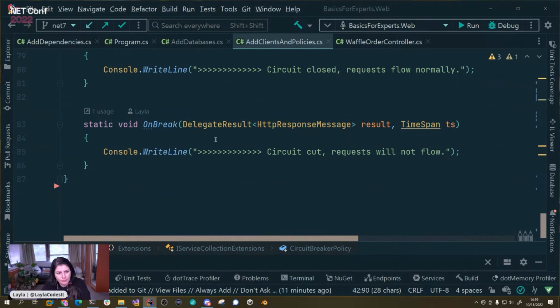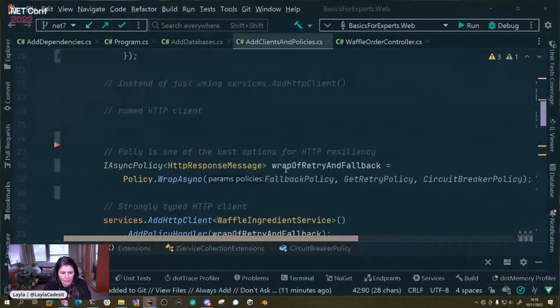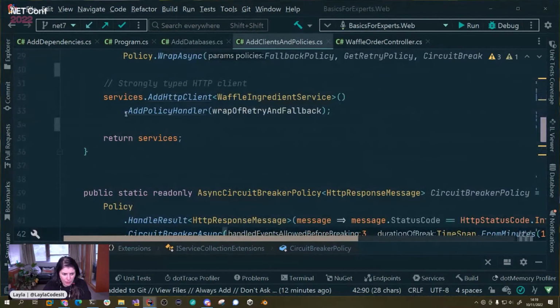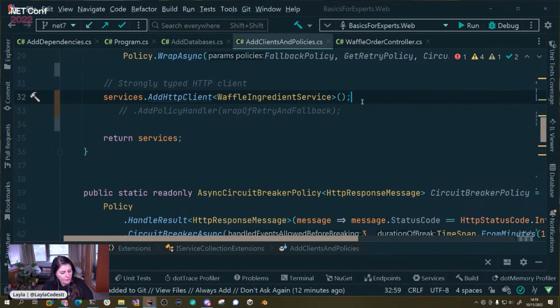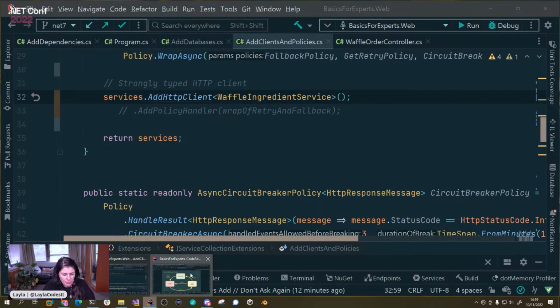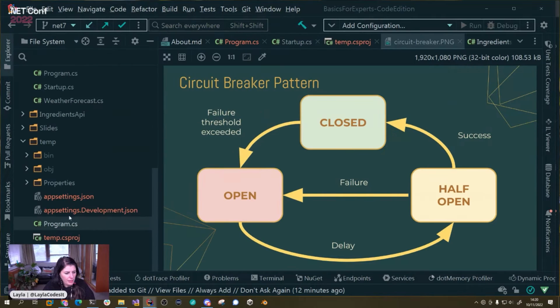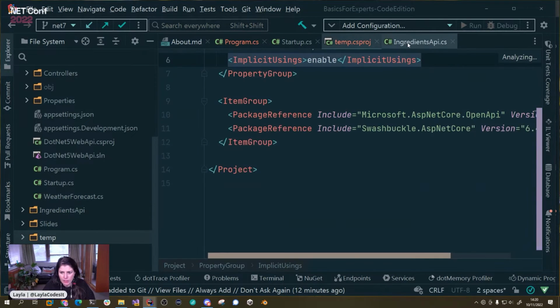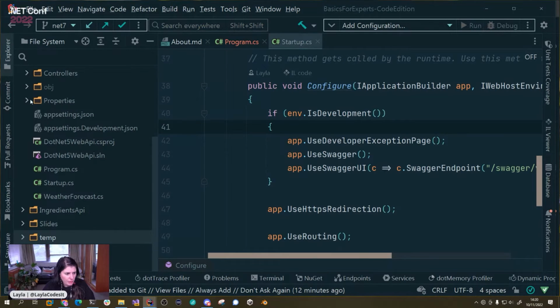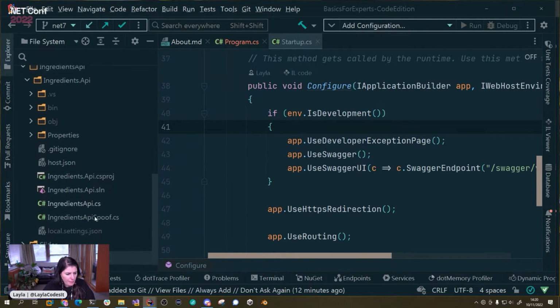Okay, well, I guess I can show you what happens when this isn't in place and what happens when it is in place. So let's do this. I have an ingredients API here. You can close some of these. I just closed the one I wanted open. Let's go in here.